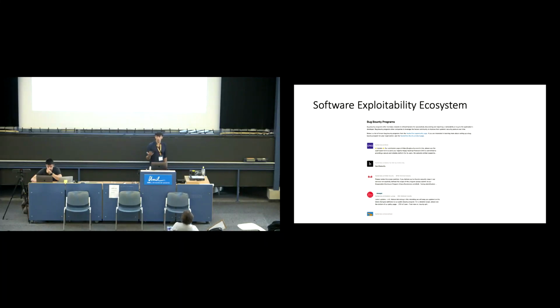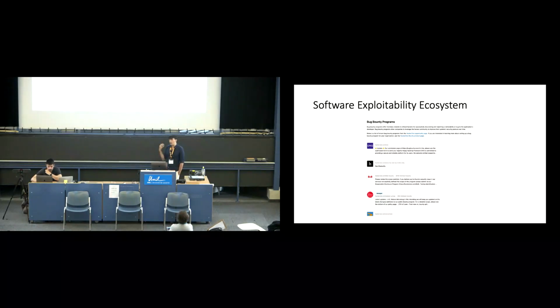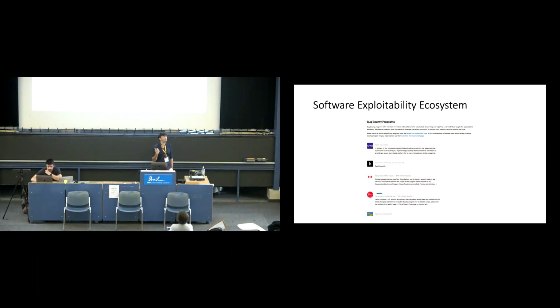But in the software exploitability world, the big thing that's going on is bug bounty programs. Companies might say, we will pay you a certain amount of money if you can come to us with a vulnerability in our system, and then we'll patch the system, we'll give you some money and some credit, and that will work really well. And so there are large numbers of people working on vulnerability research, trying to find bugs in systems in the hopes of actually getting some money from these programs.